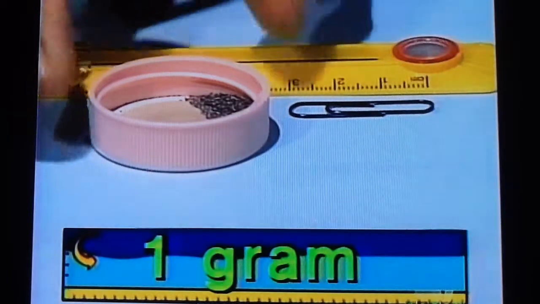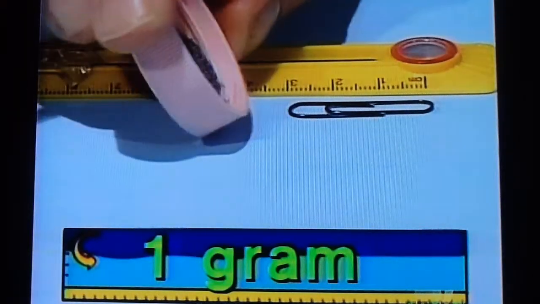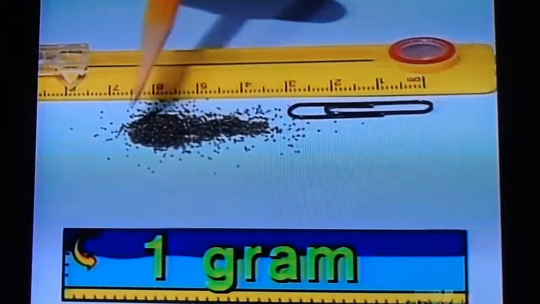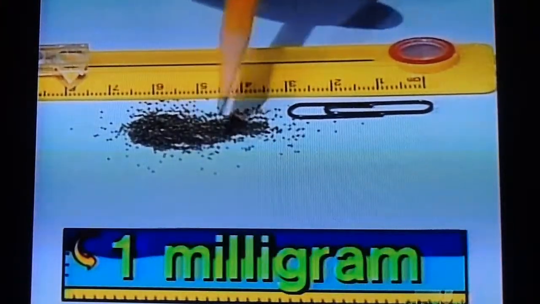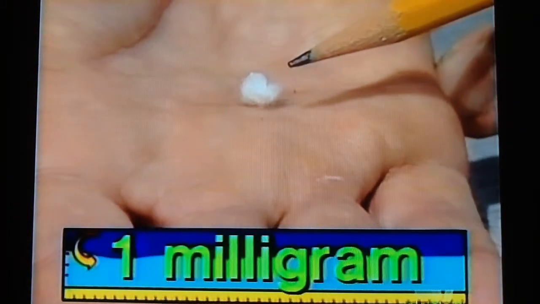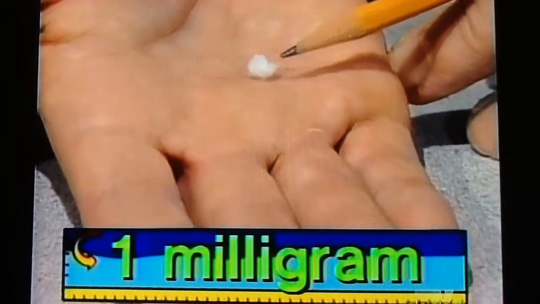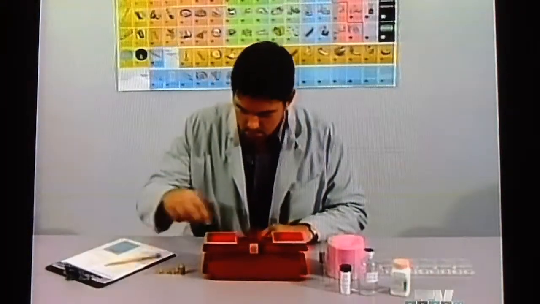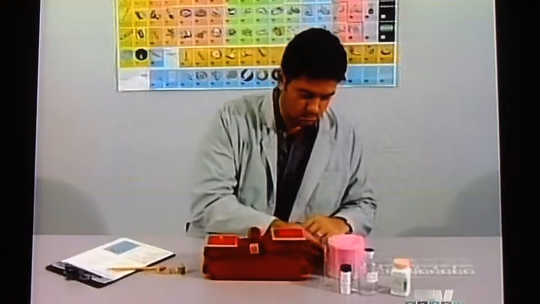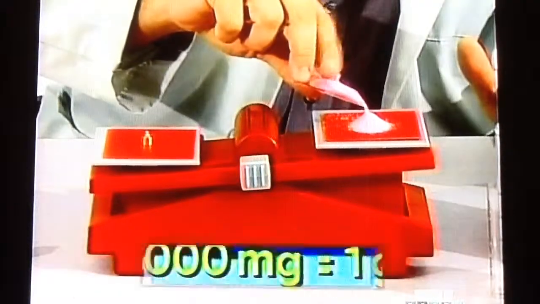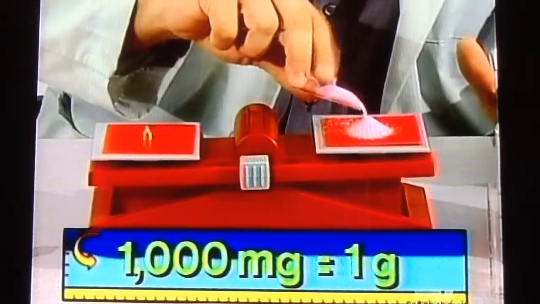If I were to divide it into 1,000 equal pieces, each piece would have a mass of 1 milligram. Actually, the only thing I can think of that would have an approximate equal mass would be this small piece of cotton. Chemists and medical researchers often mix ingredients requiring a specific number of milligrams. And remember, it takes 1,000 of these milligrams to equal 1 gram.